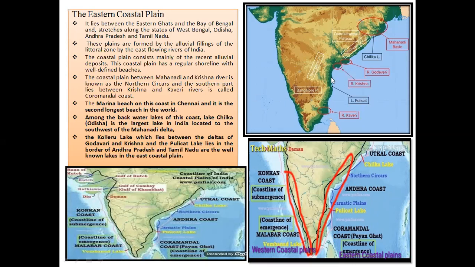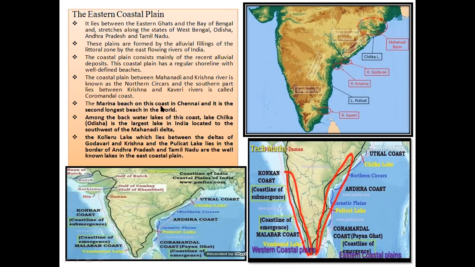The southern part of the eastern coastal plain, which stretches from here to here, was created by the river Krishna and the river Kaveri, and this plain is known as the Coromandel coast. See, this is the Coromandel coast. Now we are here. So the river Krishna and river Kaveri create deposition or coastal beds that is known as the Coromandel coast.